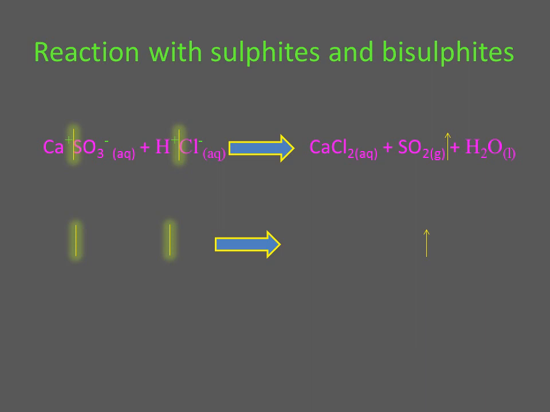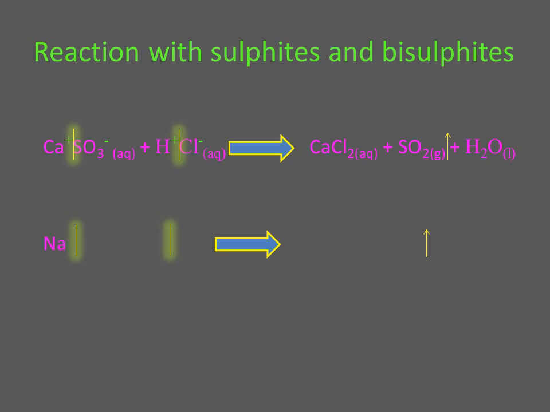Calcium sulfite is reacting with hydrochloric acid. They will break apart into their ions, and calcium will combine with chlorine to give us CaCl2, but in the product the gas will be sulfur dioxide, as we are dealing with sulfites. And when we have to deal with carbonates, the gas will be carbon dioxide. So now here in the product, salt, sulfur dioxide and water will form.